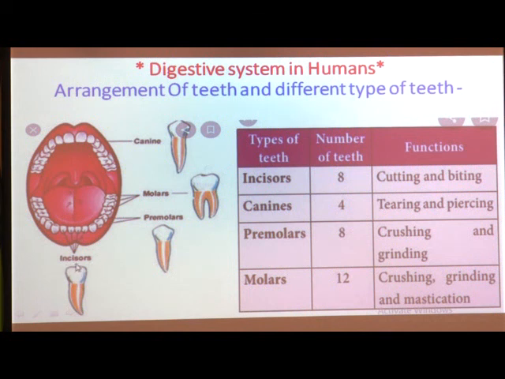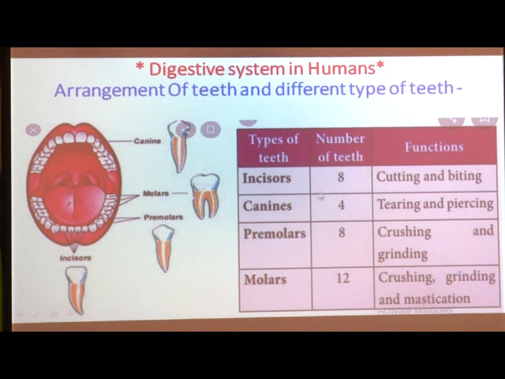These incisors are not only present in the lower jaw but also in the upper jaw. Here also 1, 2, 3 and 4. These 4 teeth are also called incisors. So 4 incisors are in the lower jaw and 4 incisors are in the upper jaw. How many are there in both jaws? The total number of incisors.